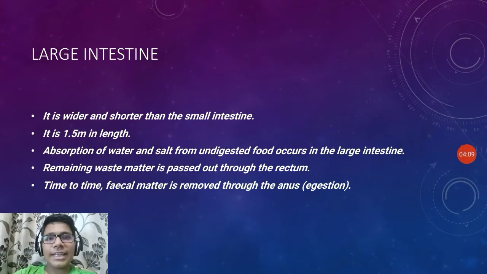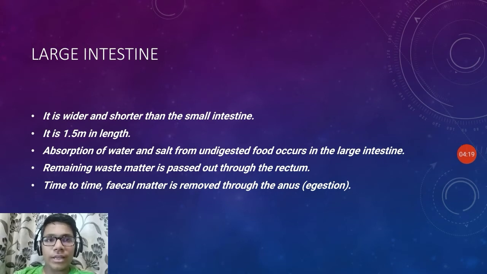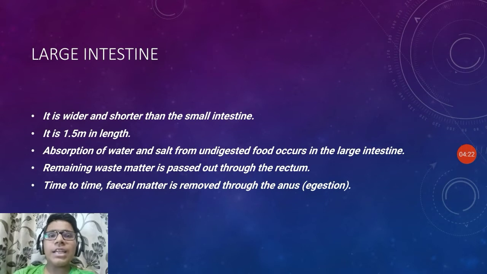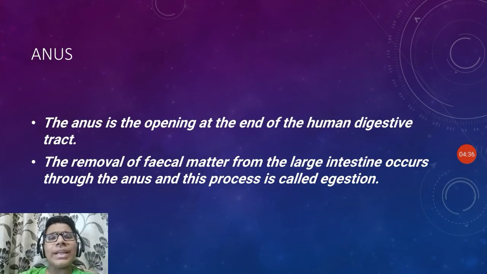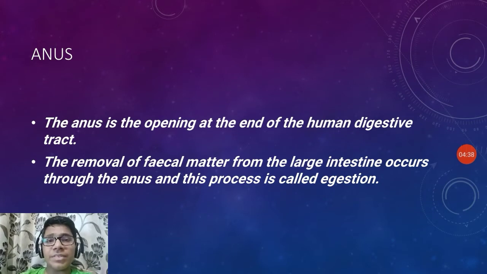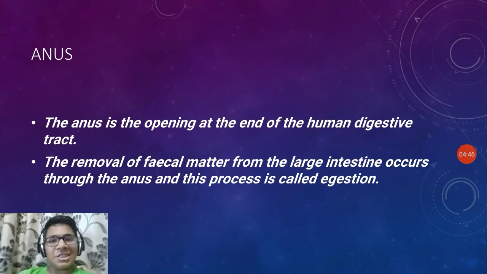Large intestine. It is wider and shorter than the small intestine. It is 1.5 meters in length. Absorption of water and salt from the undigested food occurs in the large intestine. The remaining waste is passed out through the rectum. From time to time, fecal matter is removed through the anus by the process of egestion. Now the anus. The anus is the opening at the end of the human digestive tract. The removal of fecal matter from the large intestine occurs through the anus, and this process is called egestion.